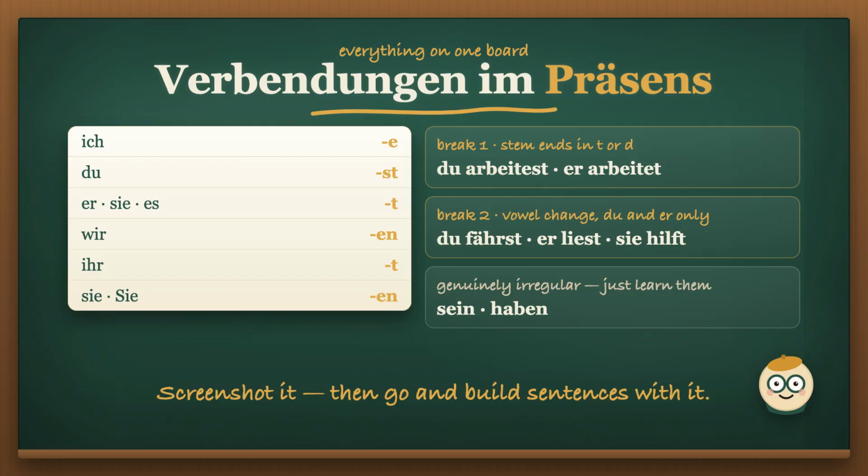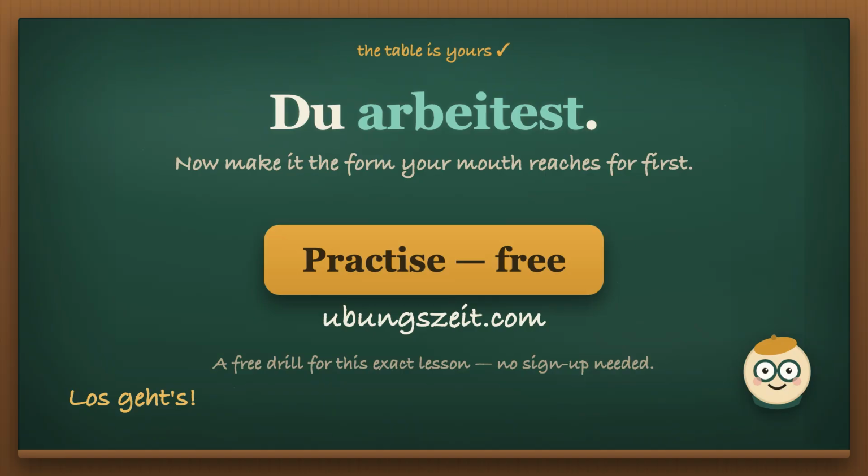But screenshots don't teach. The endings become automatic somewhere around the 50th sentence you build with them, not the first time you read the table. So build some sentences. That's genuinely the whole difference. There's a free drill on the site made for exactly this lesson. The 4 endings, the t and d trap, and the vowel changes mixed in so they stop surprising you. No sign up needed, and the link's in the description. Go and get a few wrong where it costs you nothing. Then du arbeitest stops being a rule you recite, and starts being the form your mouth reaches for first.